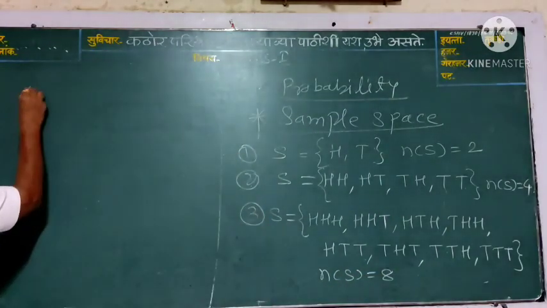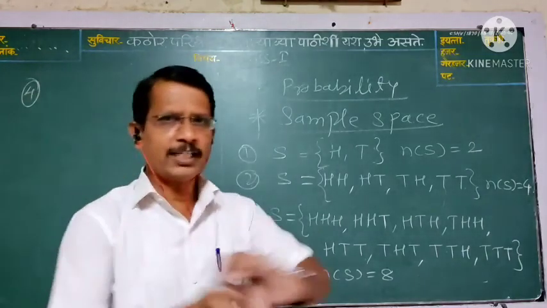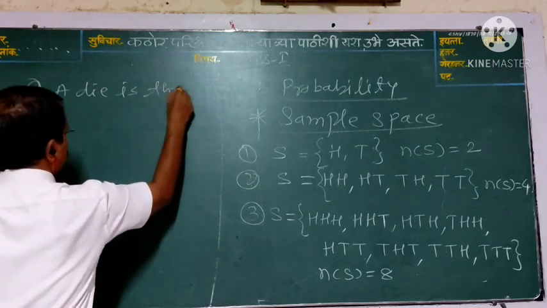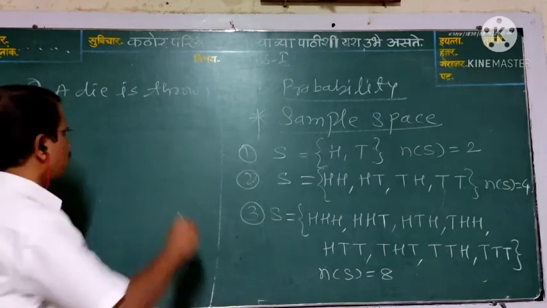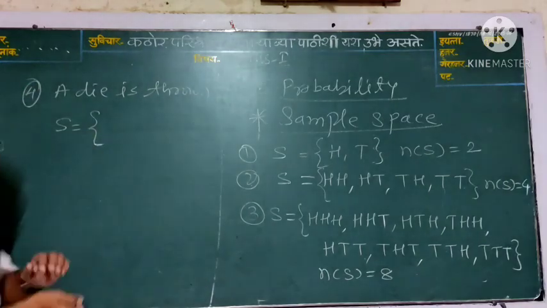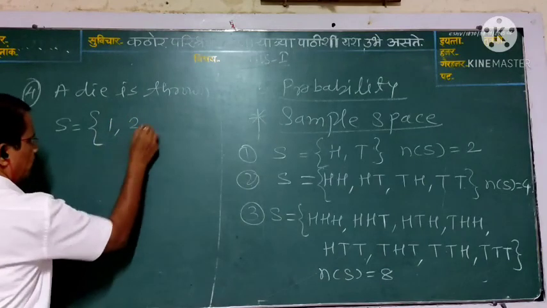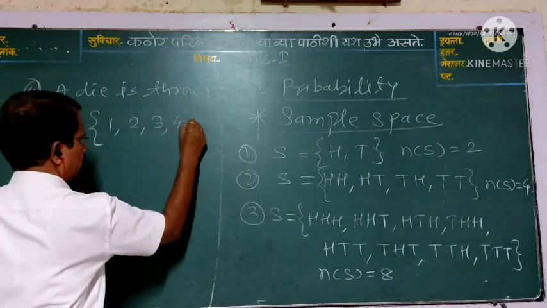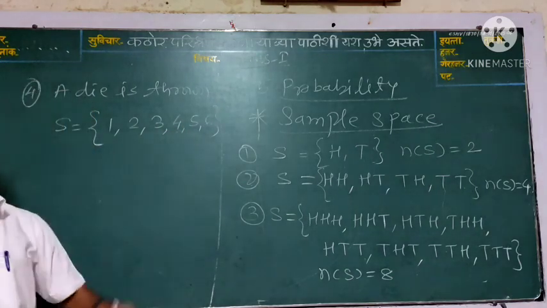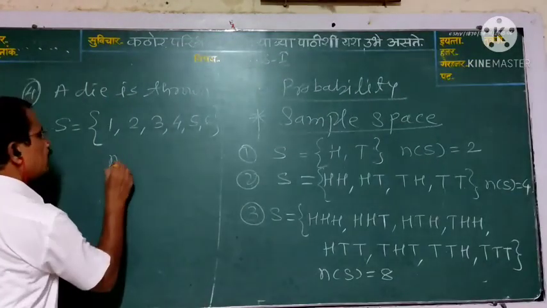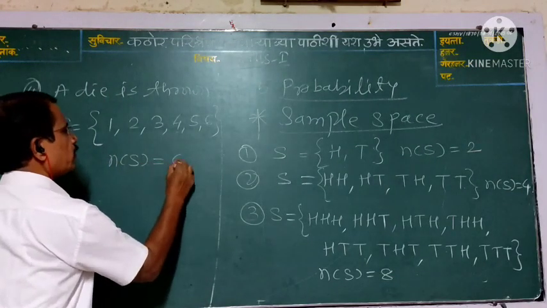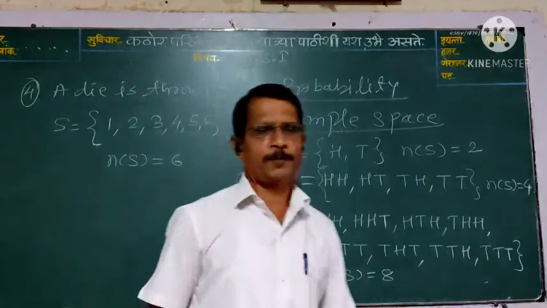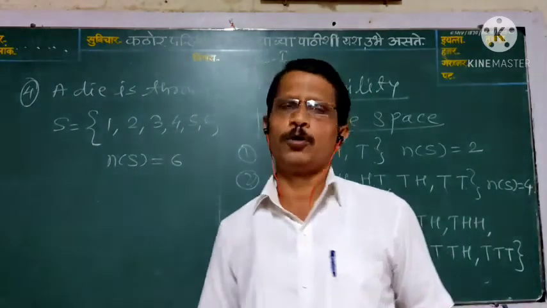And one more last one, a die is thrown. In the sample space, S is equal to {1, 2, 3, 4, 5, 6}. n(S) is equal to 6. Remember, this sample space is given in our textbook.